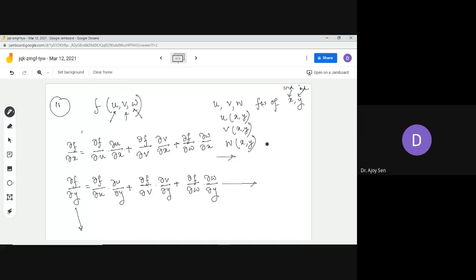You just add those contributions for other variables, and you can extend these definitions in the horizontal way, and even in the vertical way, while u, v, w can be functions of more than two independent variables. So this is a simple thing, and I think you used to do this. So this is the basic thing.